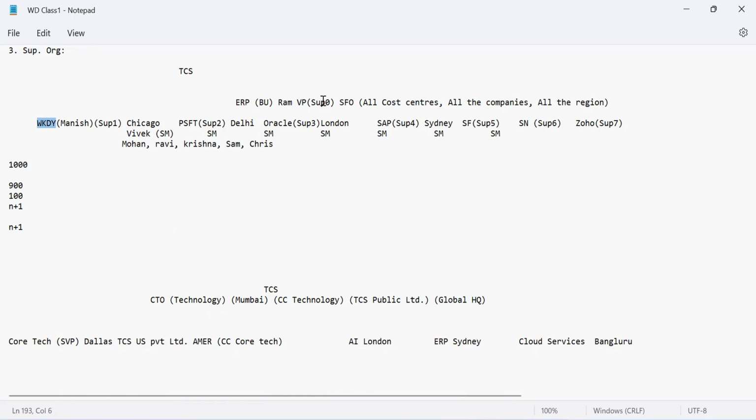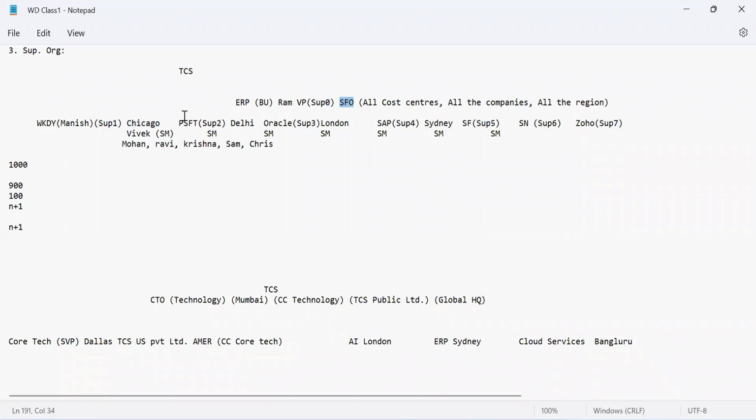Now, this is SUP 0, supervisory organization, which is 0 level, not 0 level. I would say that it is just below, let's say, the CTO. I'm just giving an example, okay? And then this location is Chicago. But this is something you will have to define here also. Not exactly at this location, but I'll tell you how.